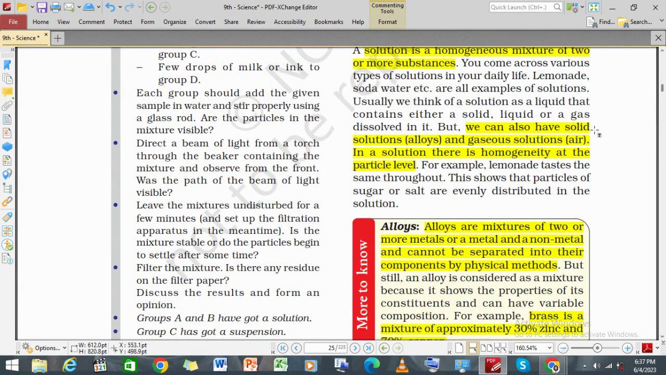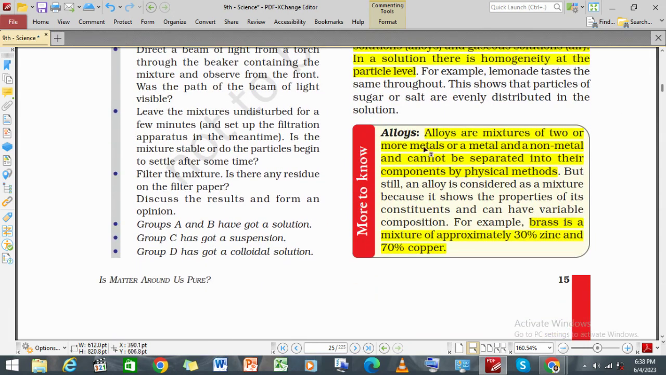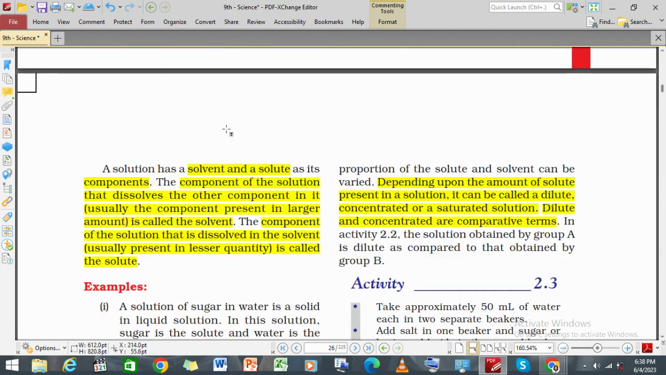And we also have solid solutions, alloys, and gaseous solutions, air, in a solution where homogeneity is at the particle level. All right. Now, what are alloys? Alloys are mixtures of two or more metals or a metal and a non-metal and cannot be separated into their components by physical methods. Brass is a mixture of approximately 30% zinc and 70% copper.